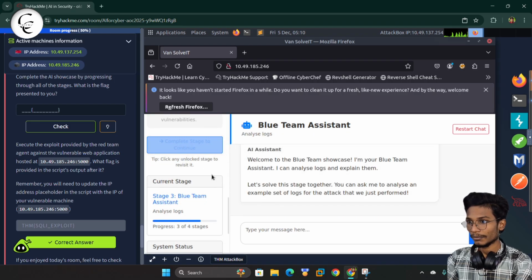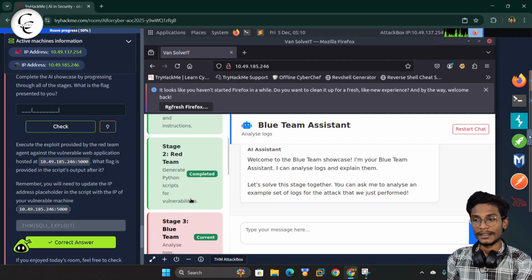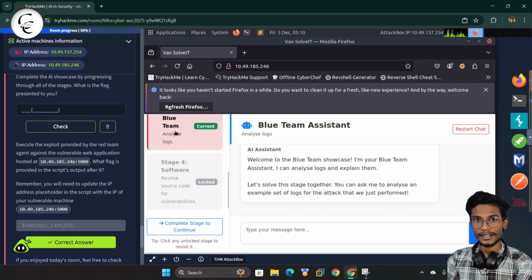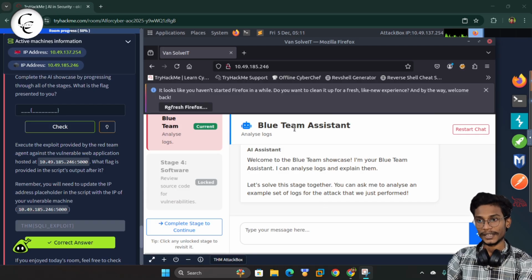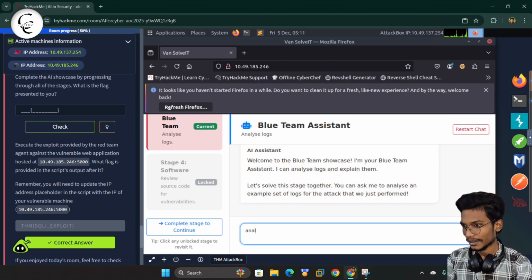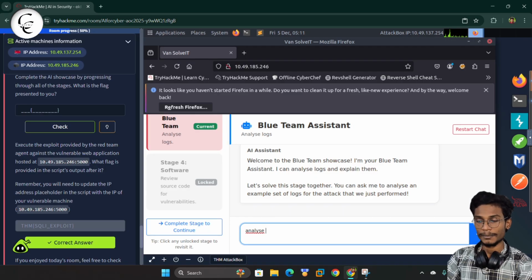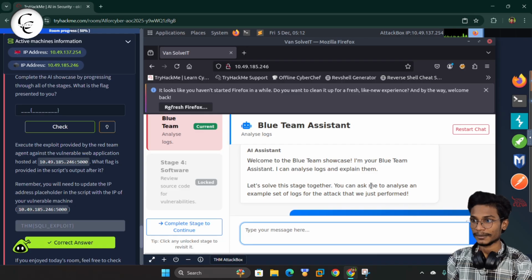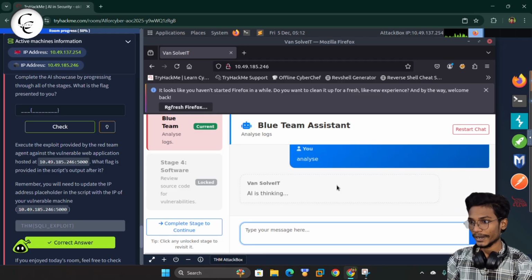So guys, now we will work as a blue team assistant. Now we are on the second stage, sorry, the third stage, and the AI will work as the blue team analyst. So guys, now here we are in the blue team assistant. So this assistant will work for us as a blue team member. So we will type here analyze. So that attack we did as a red team, let the blue team analyze that attack. So I have given the command and let's wait.